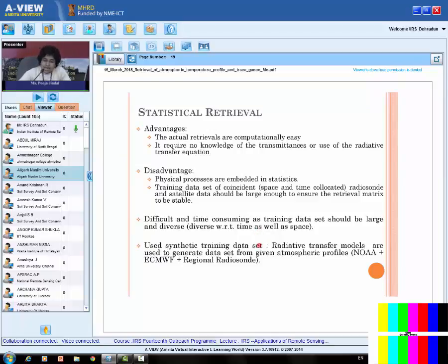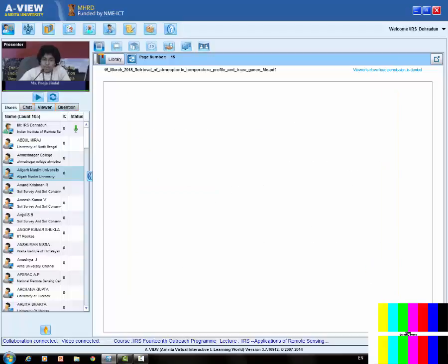In the synthetic dataset, what we do is we have some well established set of atmospheric data. There are datasets available which cover the atmospheric conditions like atmospheric temperature, humidity and transmittances information, all, right? And those datasets can be used in the radiative transfer model to simulate the top of the atmospheric radiance. Simulate means what we are saying over here is I will use the radiative transfer equation.